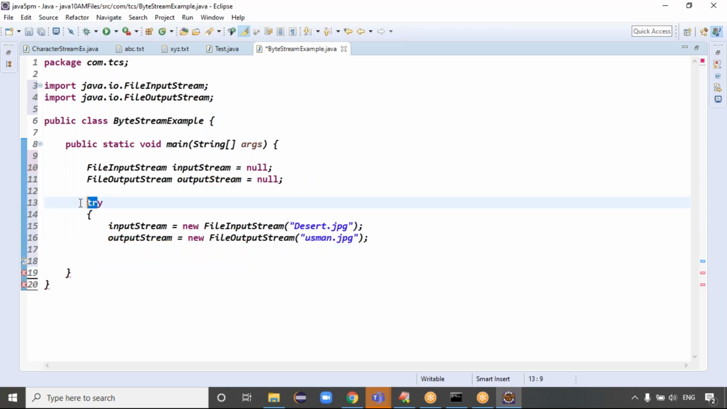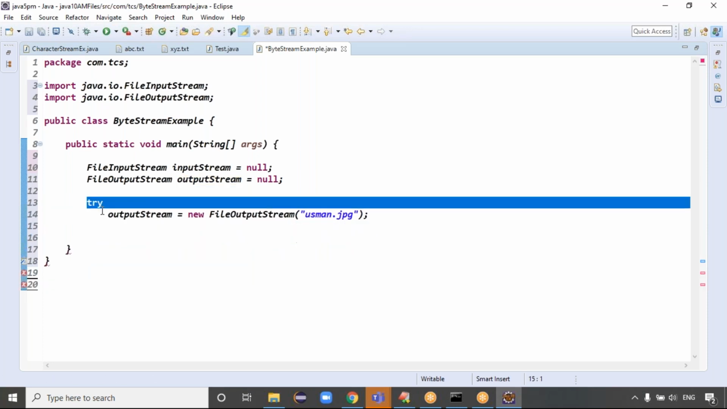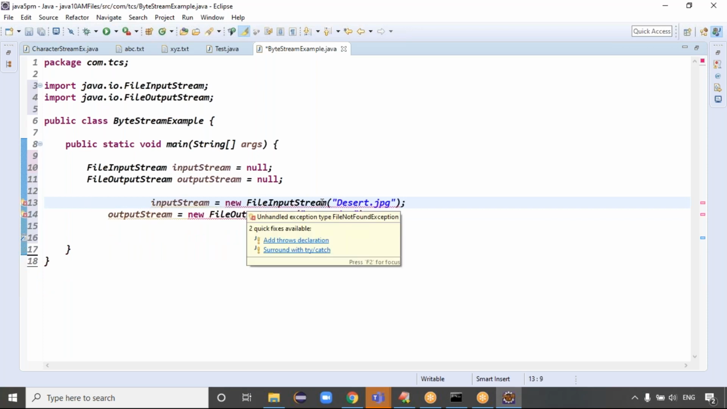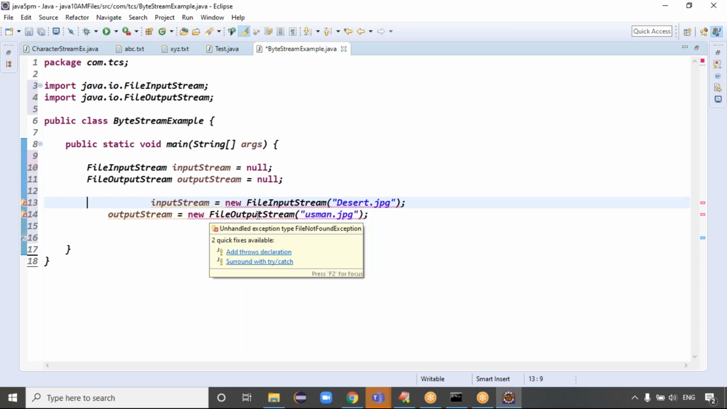If you remove these lines also, it's not a problem. Then it is asking for a try catch block if you want. Just place the cursor. In the first case it is throwing an unhandled exception, file not found exception. In the second case, if you place the cursor, it is a handled exception. We got checked exceptions here, for file input stream and file output stream, right?